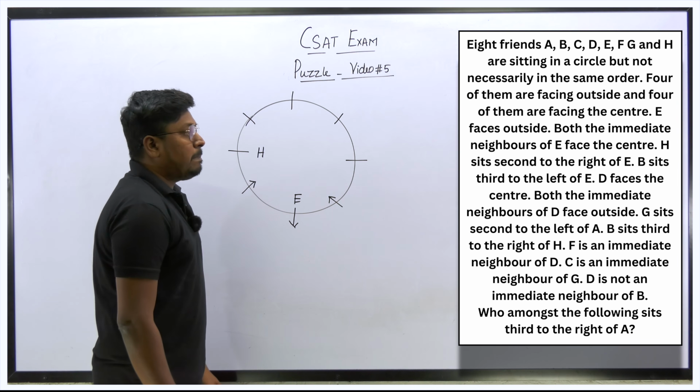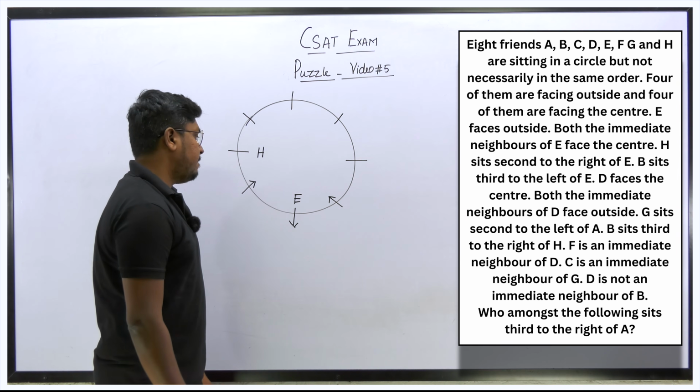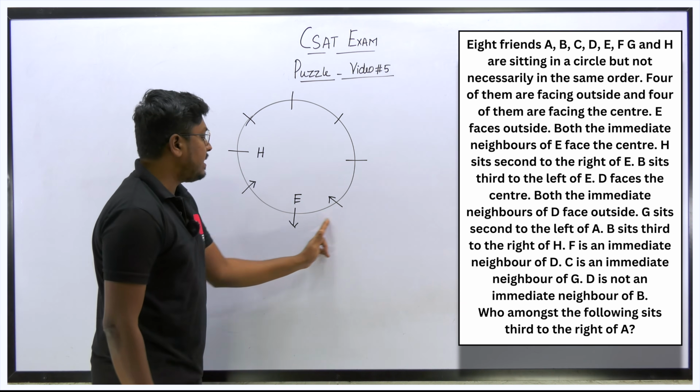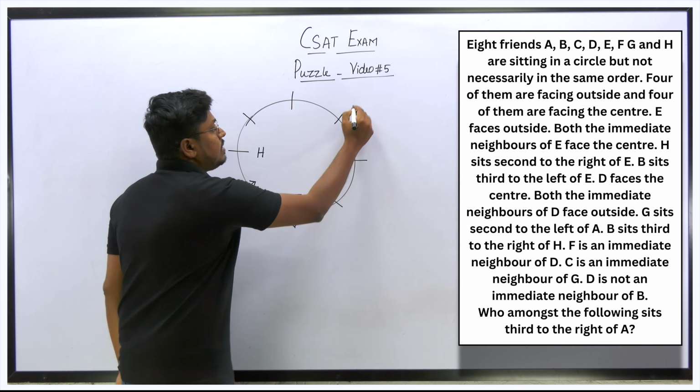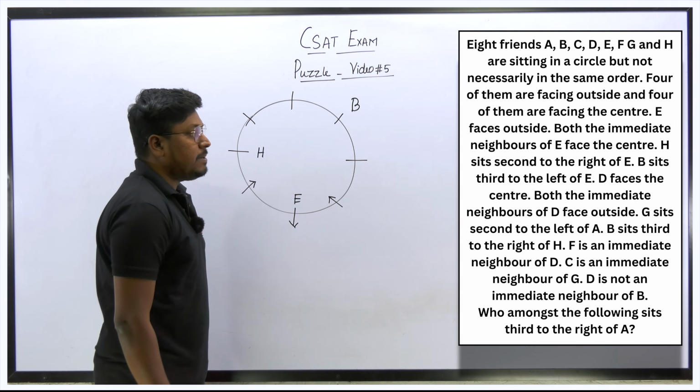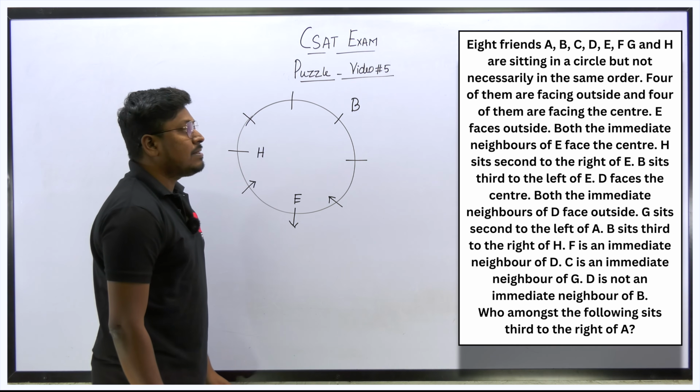B sits third to left of E. So E's left hand side at the third place is B. E's left hand side will be this side, so 1, 2, 3, and this will be the place for B. So B sits third to left of E.